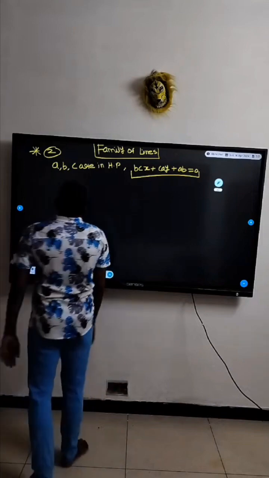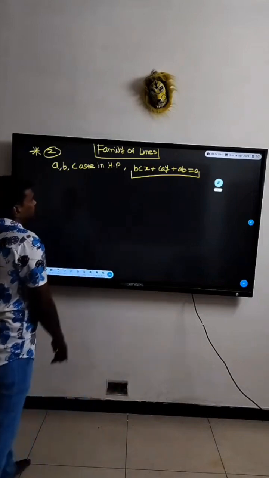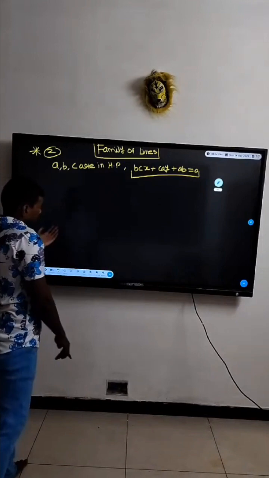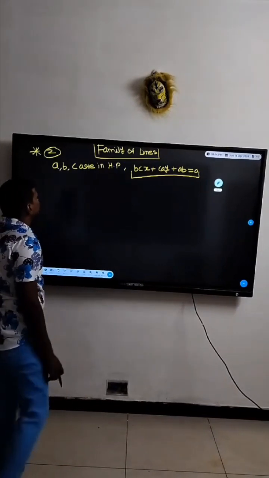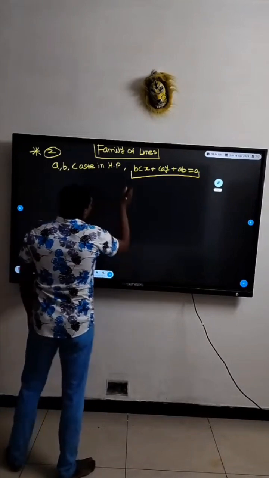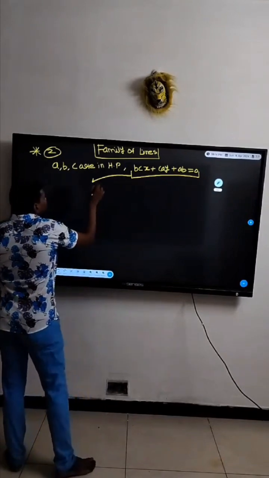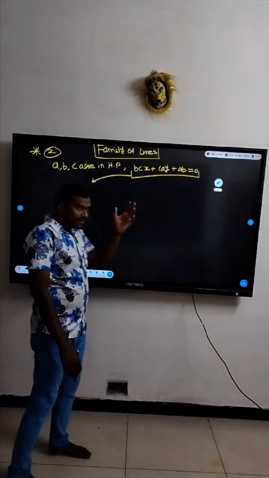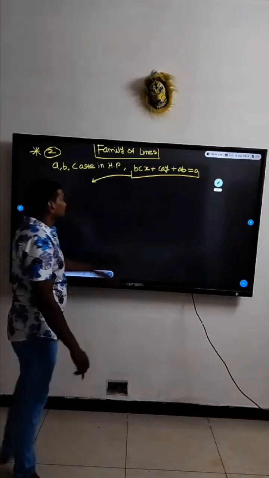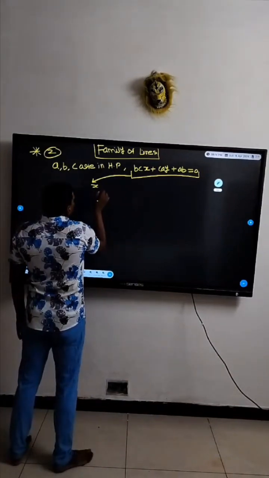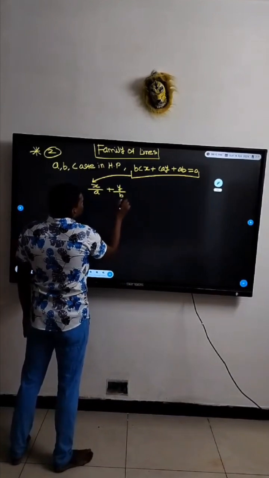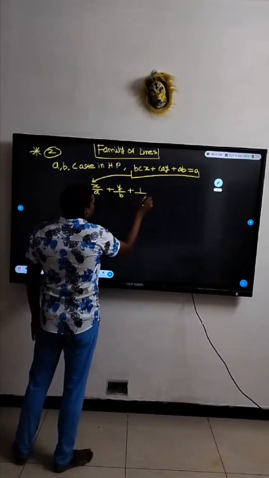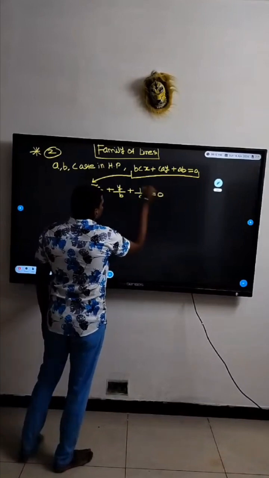See, if a, b, c are in HP, try to formulate the same term. If you divide the whole equation by abc, then you will get x by a plus y by b plus 1 by c equal to 0. Yes or no?